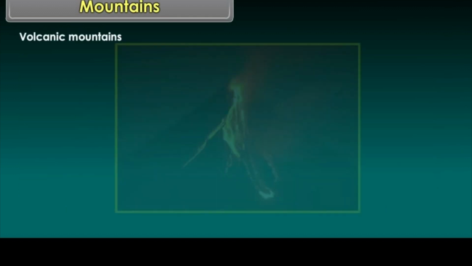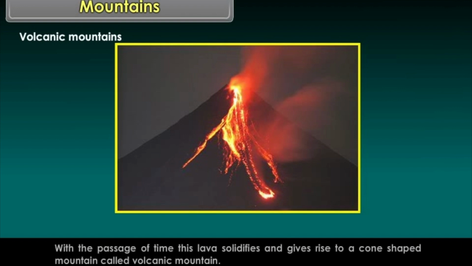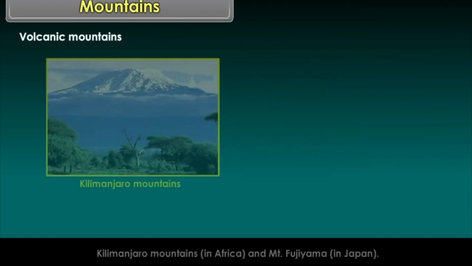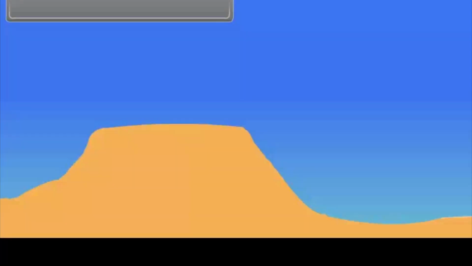Volcanic mountains. Whenever there is an eruption of volcano, the lava comes out and spreads around the volcanic pipe. With the passage of time, this lava solidifies and gives rise to a cone-shaped mountain called volcanic mountain. Kilimanjaro Mountains in Africa and Mount Fujiyama in Japan are examples.